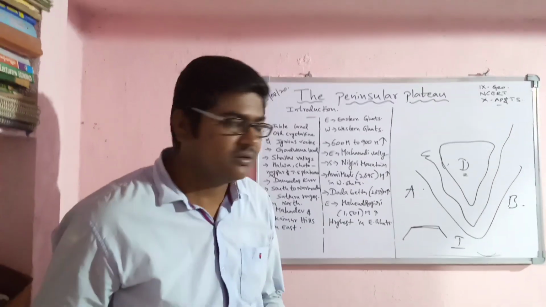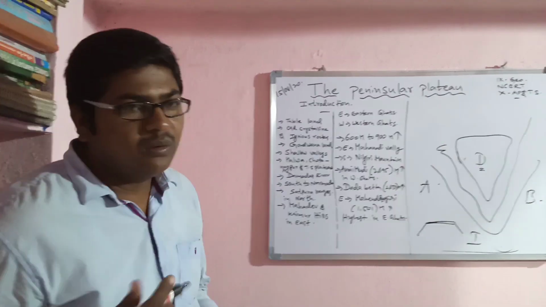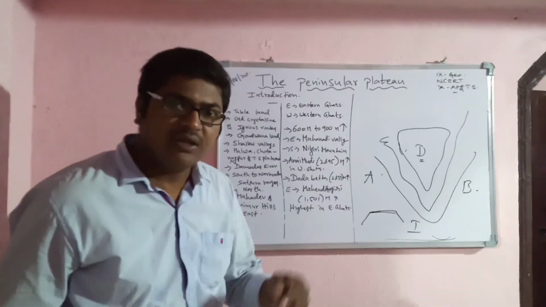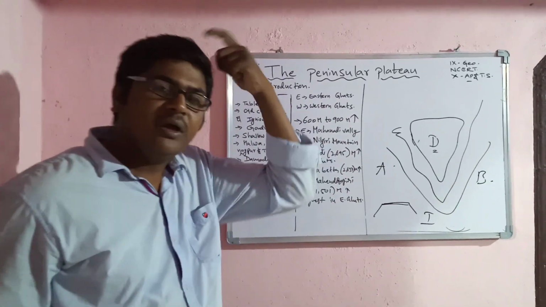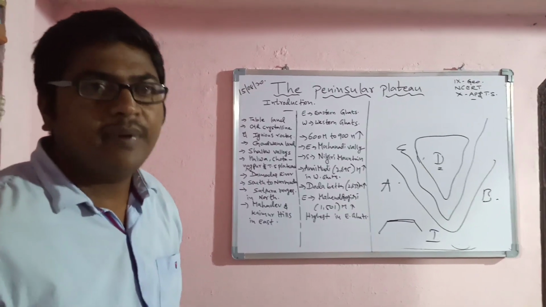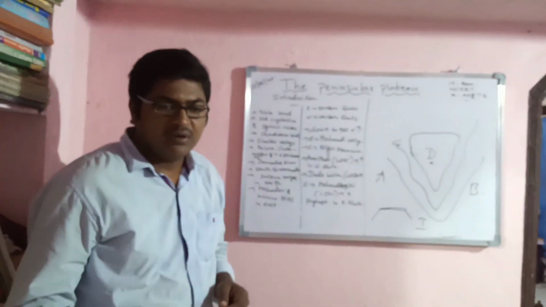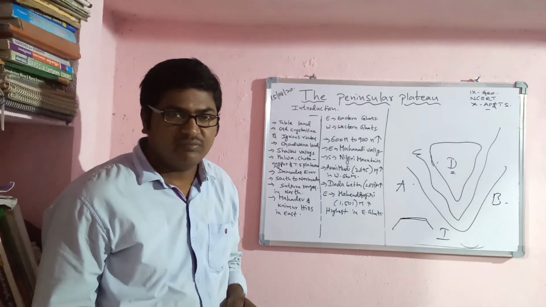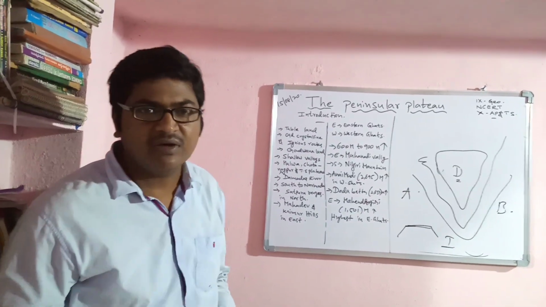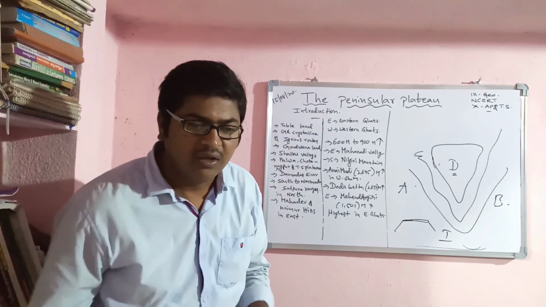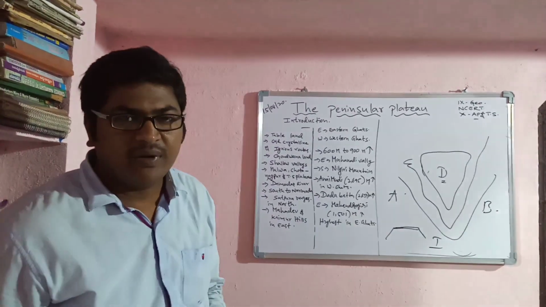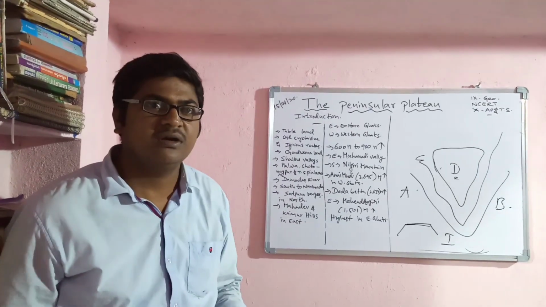How is it made? In olden days, millions of years back, there was a plateau. At the time of volcanic eruption, as explained in the previous class also, inside the earth plates are moving, convergent plates and divergent plates.